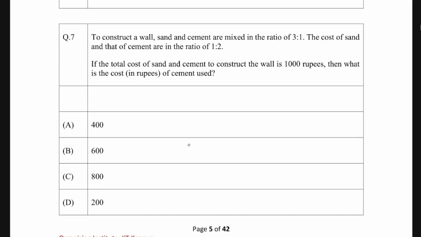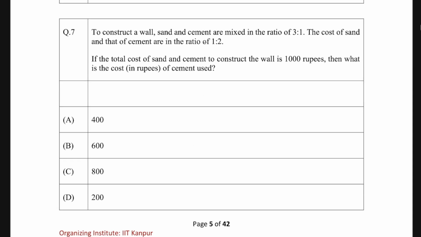Let's take the next question. It says that to construct a wall, sand and cement are mixed in the ratio of 3:1. The cost of sand and that of cement are in the ratio 1:2. If the total cost of sand and cement to construct the wall is 1000 rupees, what is the cost in rupees of the cement used? To do this question, first of all, I'll write down sand and cement.